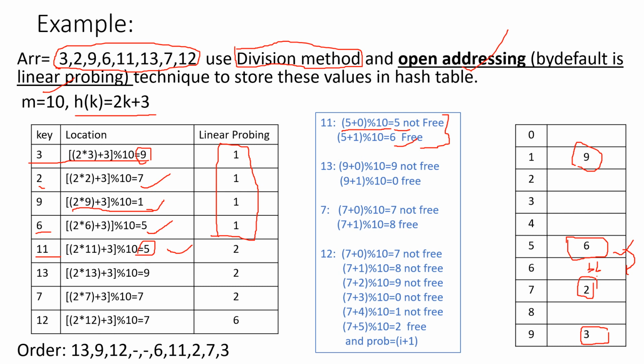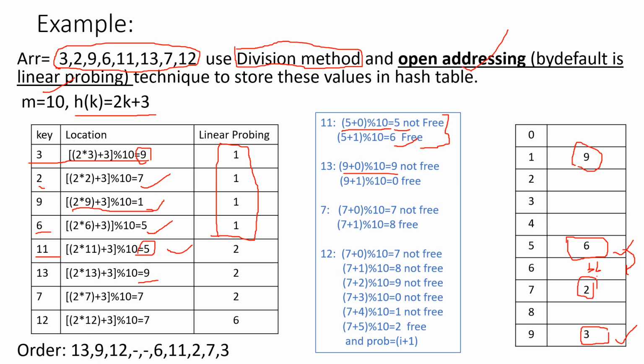Okay. Now what will you do? 13 will come. So for 13, what will you do? Calculate the index. You got the 9th. Go and check whether the 9th is free. No, it's not free. Right? Then what will you do? Then apply linear probing.